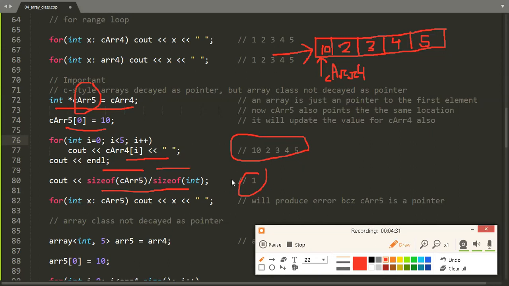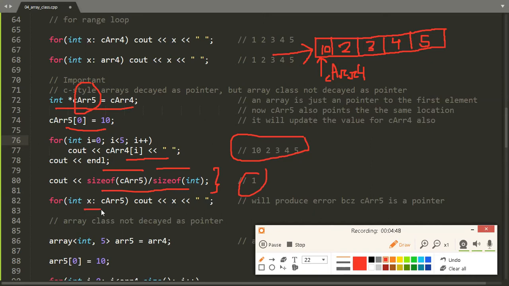This is similar to what happens when we pass an array to a function. It just passes the pointer to the first element, and in that function we cannot use sizeof because it will result in the value 1. That's why we have to pass the size of the array in the second argument.